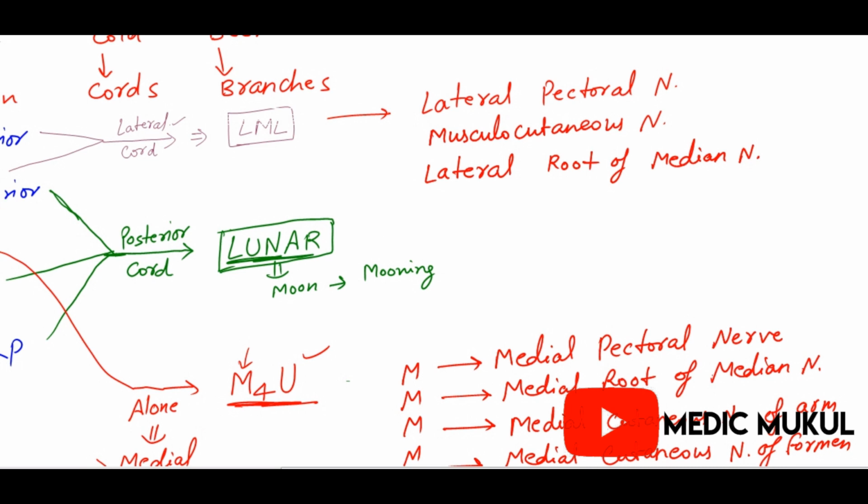Now remember the lunar. Lunar means L and U. L, we have which branch? Lower, and U is upper. Which nerve? Lower subscapular nerve. And this is the upper subscapular nerve.